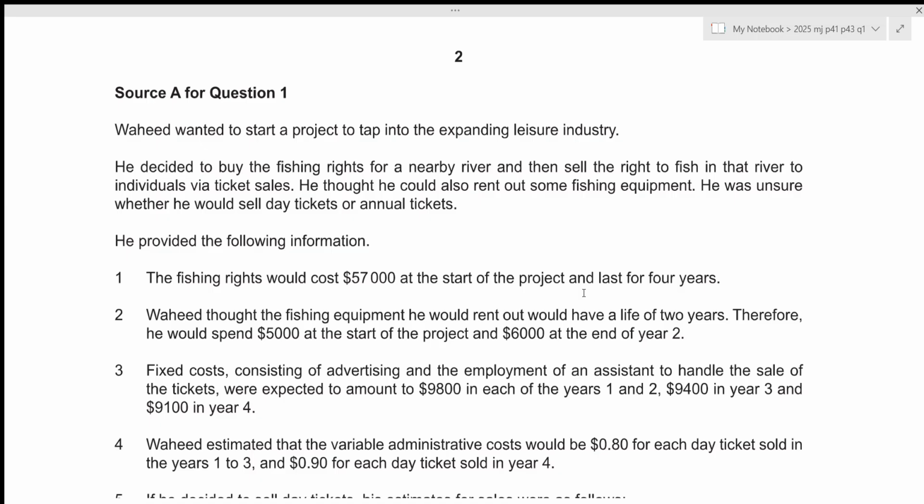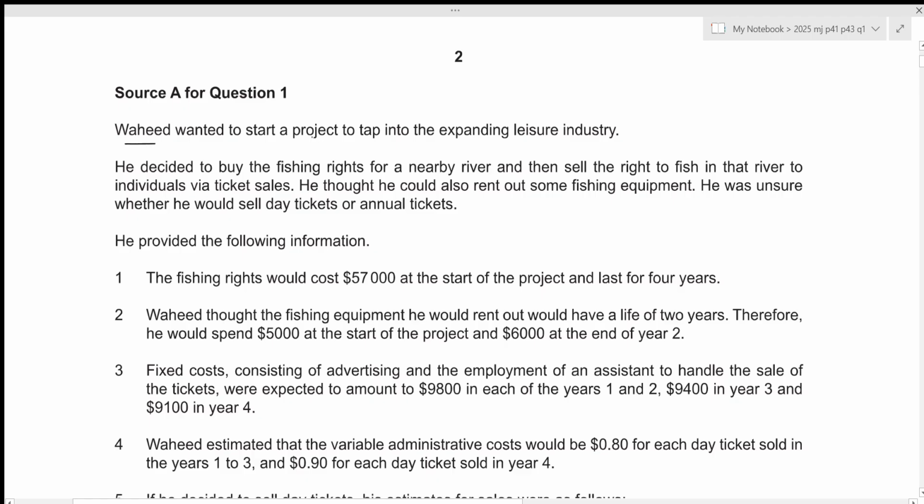And in this video, we'll be going over A-Level Accounting 2025, May-June, Paper 4-1 and Paper 4-3, question number 1. This is the structured Paper 4, which consists of 2 questions. Each of them will be of 25 marks and the total time limit for the paper is 1 hour. So ideally, you should be spending about 30 minutes in order to solve each question. And in this video as well, we'll be attempting to solve this question number 1 under 30 minutes. So without any further delay, let's get started.